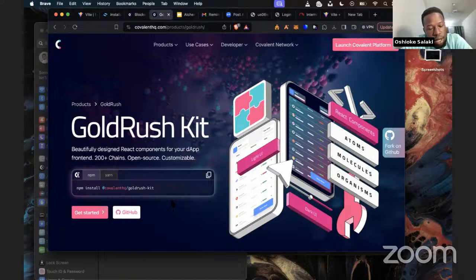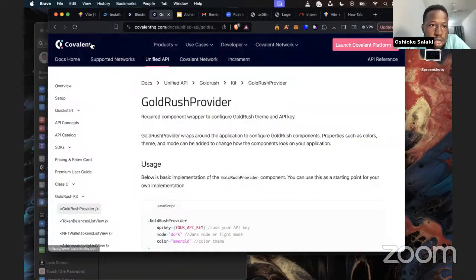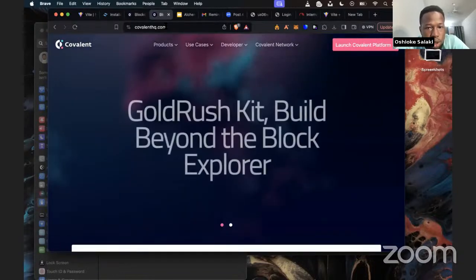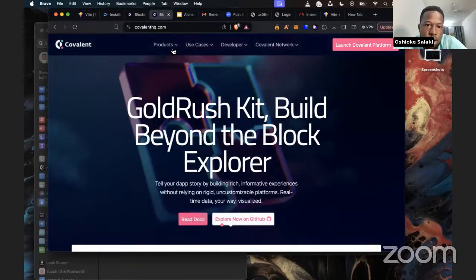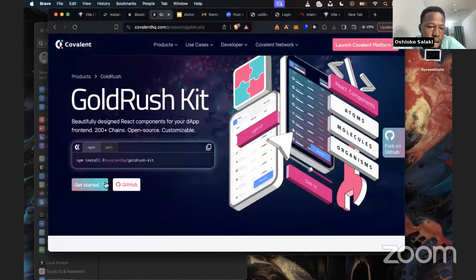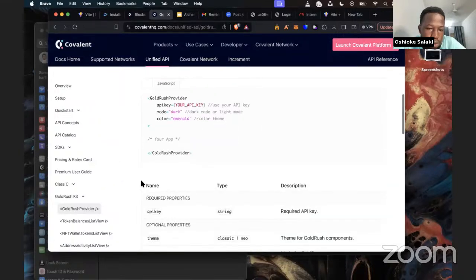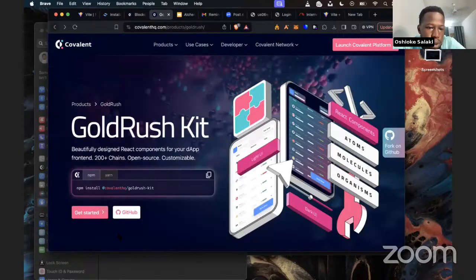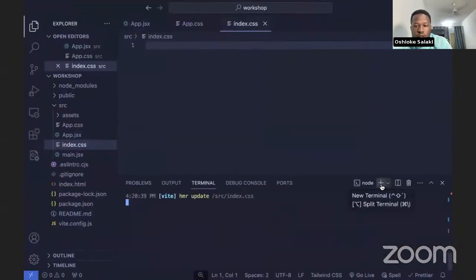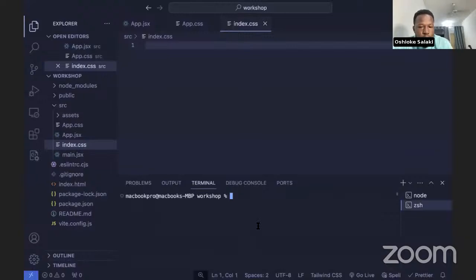GoldRush Kit is one of Covalent's tools, with pre-designed React components that we can use in our front-end application. All we need to do is go to Covalent's website, which is covalenthq.com. Under products, you can go to GoldRush and you're presented with this page. Then you can go to get started. The first thing we need to do is install the dependency using npm. We're going to use npm install @covalenthq/goldrush-kit. You can open a new terminal here and just paste that in.